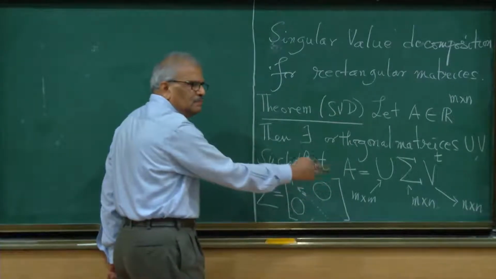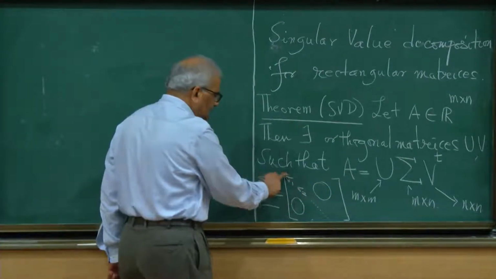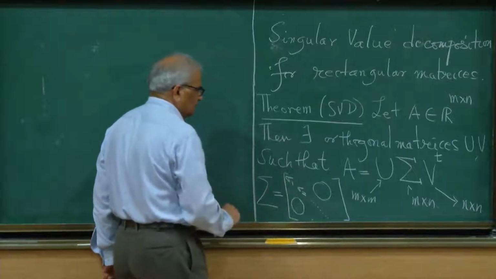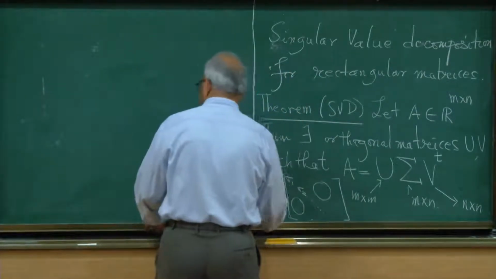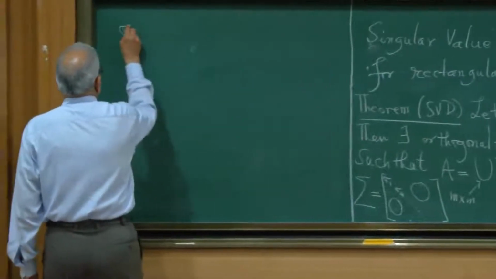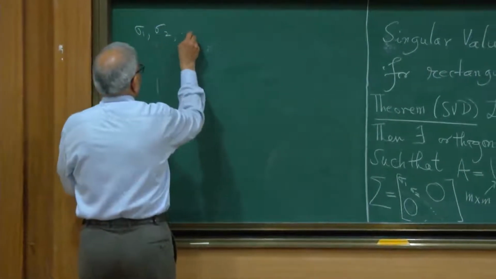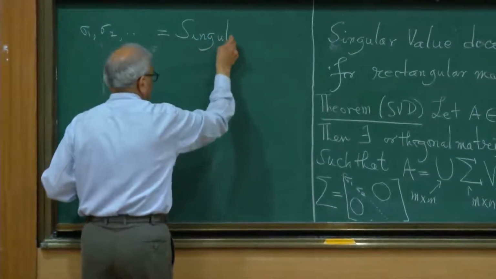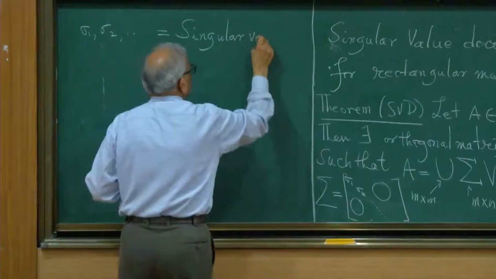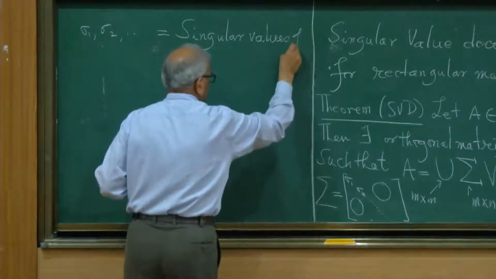Otherwise we take the minimum of m and n, and we will have that many sigma i's here. These sigma i's are called the singular values of A,